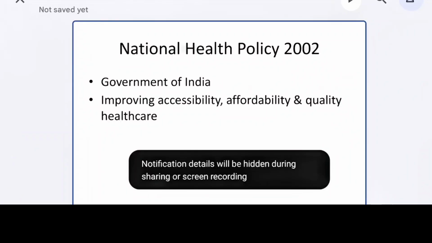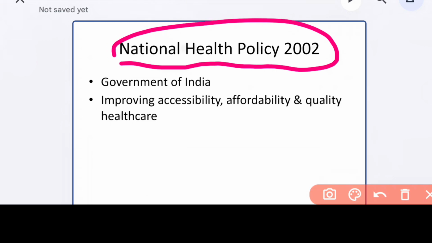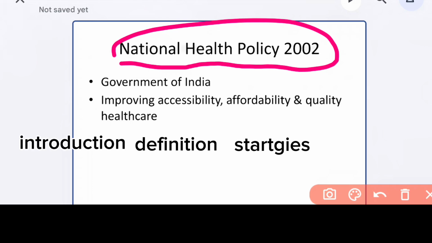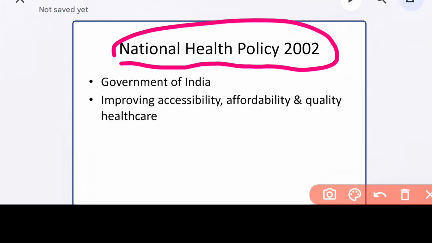Today we are going to learn about one of the important health policies, that is the National Health Policy 2002. In this policy we are going to focus mainly on the introduction, definition, strategies, objectives, then the achievements, limitations, and the conclusion. So you also write it in this format only. Why? Because it attracts the invigilator and you may gain more marks in the exam.